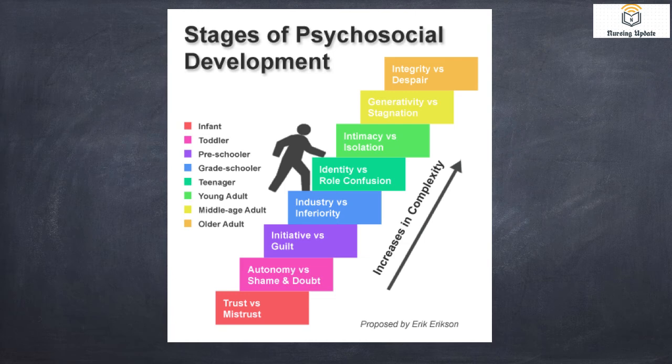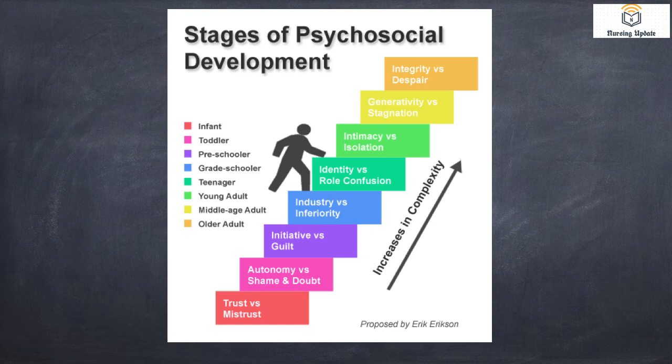Trust versus mistrust is in the infant period, in the toddler period they develop autonomy versus shame and doubt, in preschoolers initiative versus guilt, in schoolers industry versus inferiority, in teenagers identity versus role confusion, in young adults intimacy versus isolation, in middle age generativity versus stagnation, and in older adults integrity versus despair.